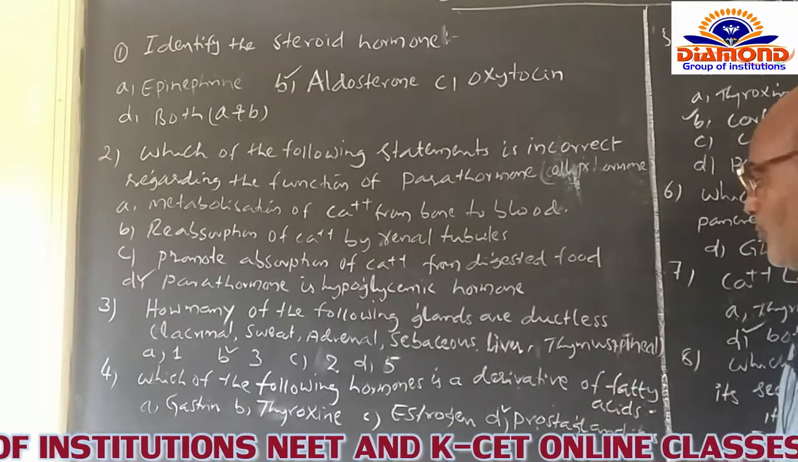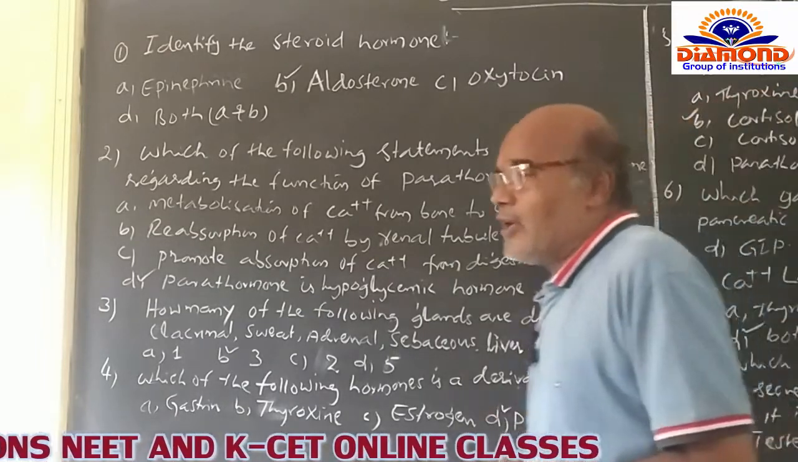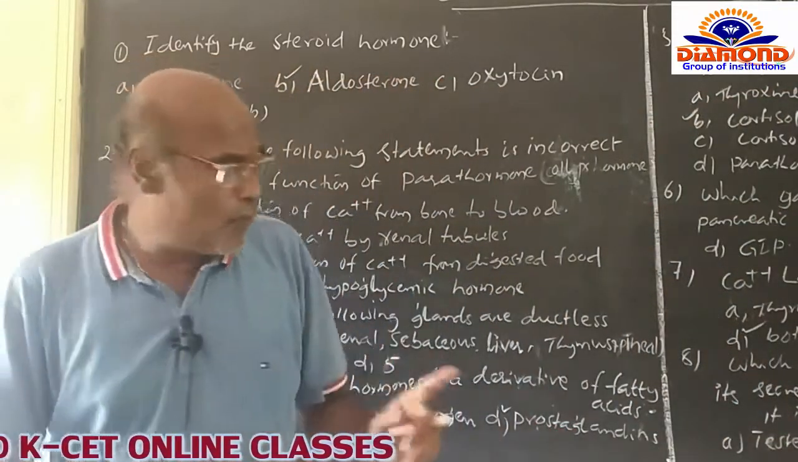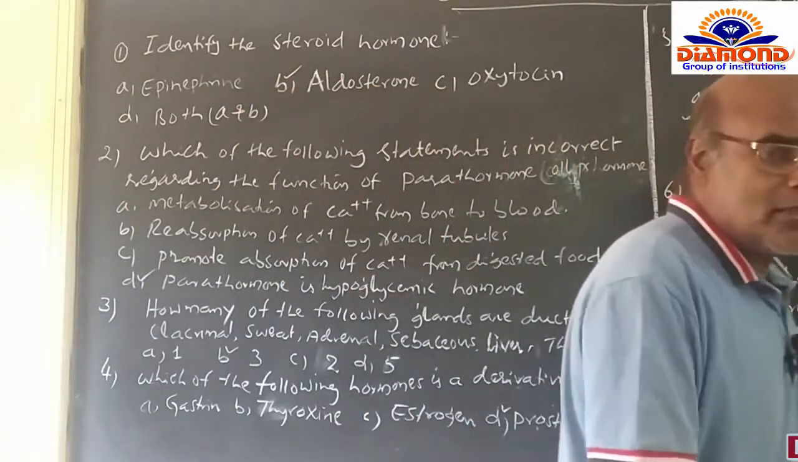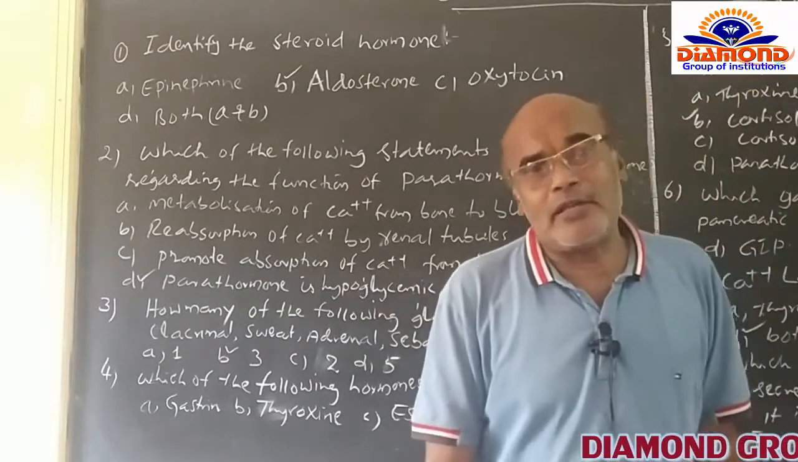Tyrosine is one kind of amino acid, and estrogen is one of the steroid hormones. And the D option is the prostaglandins. The prostaglandins are simply derived from the group of fatty acids.